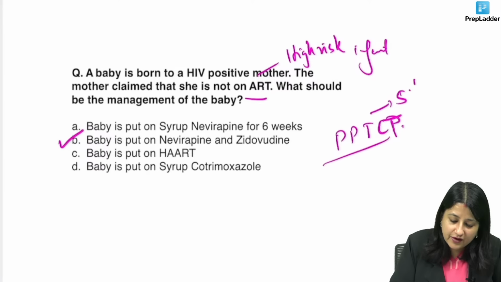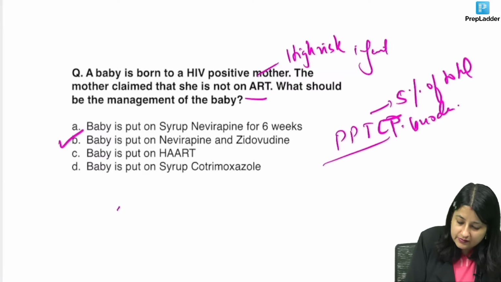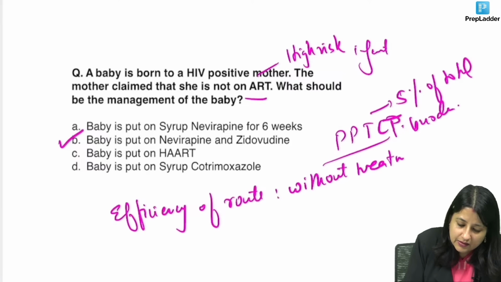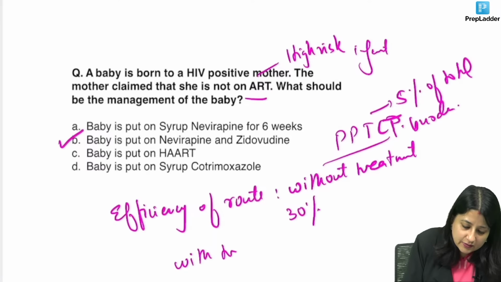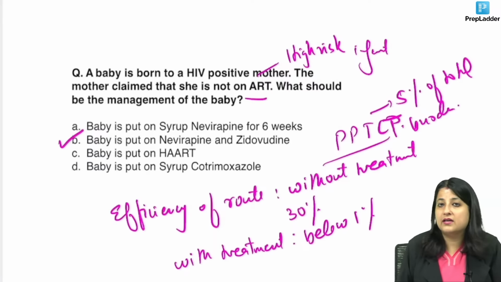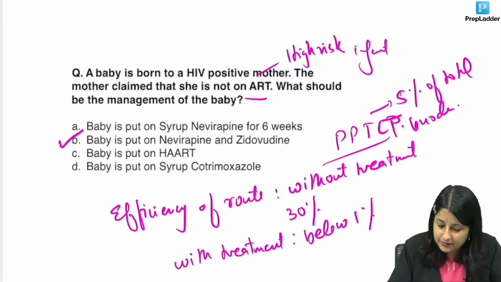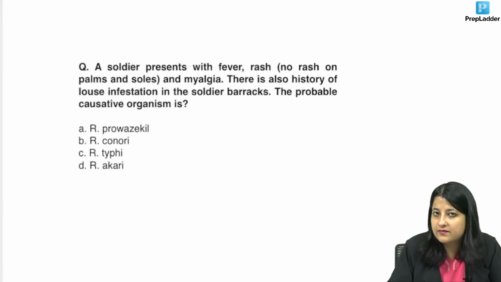PPTCT contributes 5% of total burden. And what is the efficiency of this route? This is important, okay? Efficiency of the route without treatment: if you don't put an HIV positive mother on treatment, it is 30%. With treatment, if she is put on treatment, these values are asked, guys, it decreases to below 1%. Okay, you should know these couple of things from PPTCT. Give me a thumbs up. Did you all understand prevention of parent to child transmission of HIV?